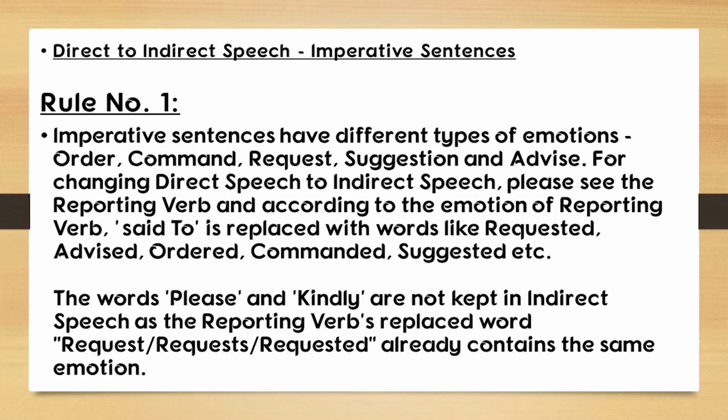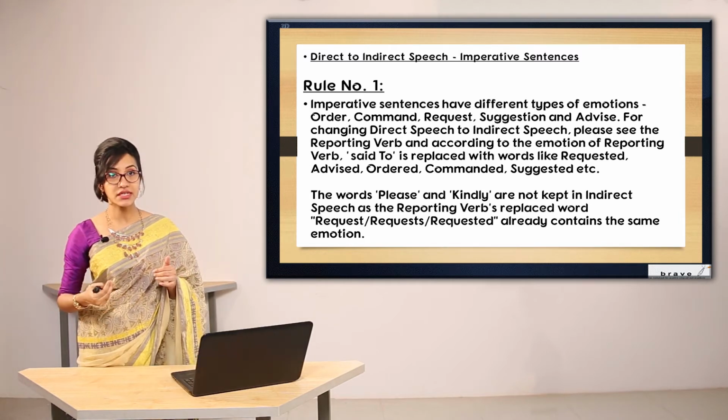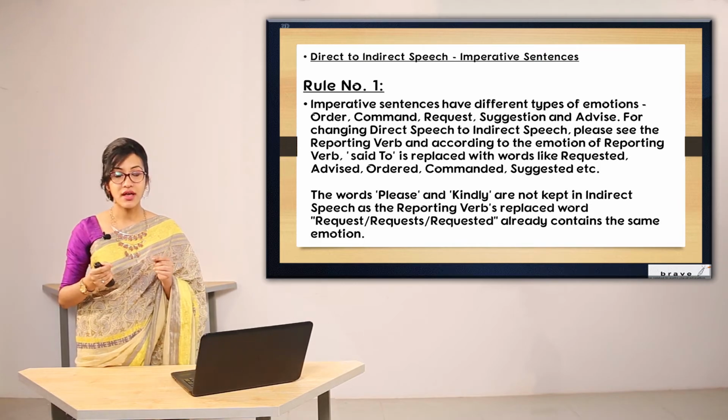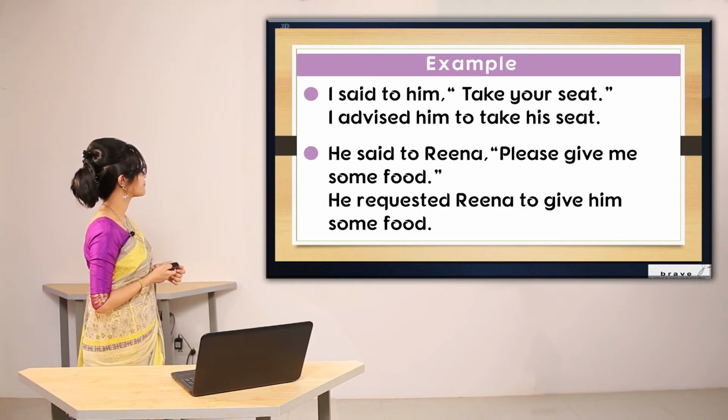The words please and kindly are not kept in indirect speech, as the reporting verb replaced with request or requested, depending on the tense, already contains the same emotion. So when we are replacing the reporting verb said to with requested, you're already giving the tone of a request. You don't have to write kindly or please again here. Let's look at an example.